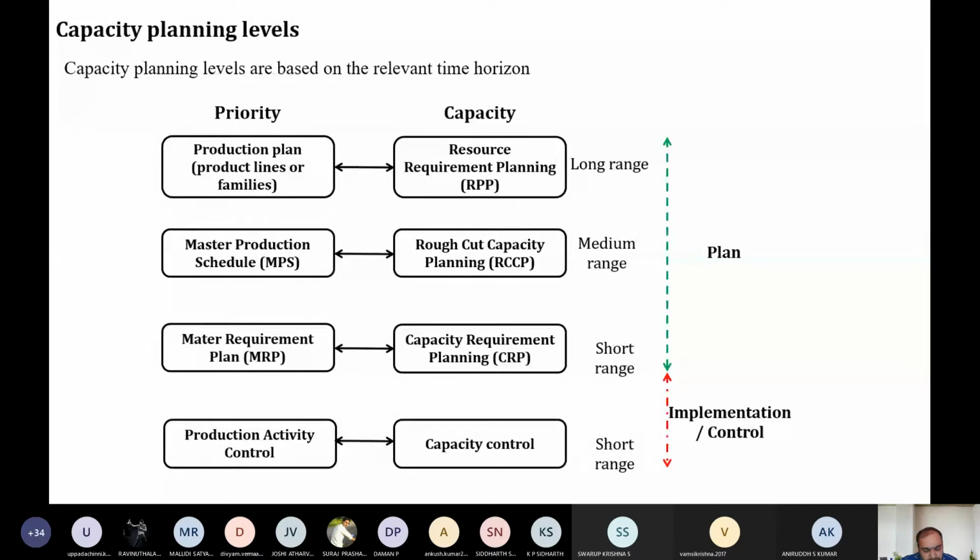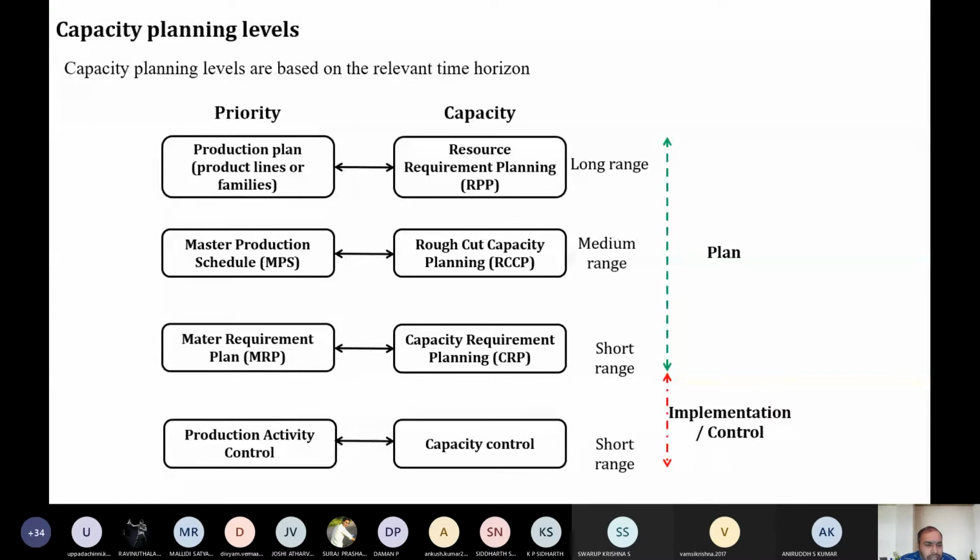This is a rough estimate. We just make a rough estimate of what is required for your family for the particular month. So that is called rough cut capacity planning, without any input data, without knowing what actually you are going to do. Depending upon the master production schedule, you roughly estimate what is required. With the master production schedule data, we roughly prepare the rough cut capacity planning. So that is going to be in the medium range, say for example in a period of 3 to 6 months, or 6 months to 1 year.